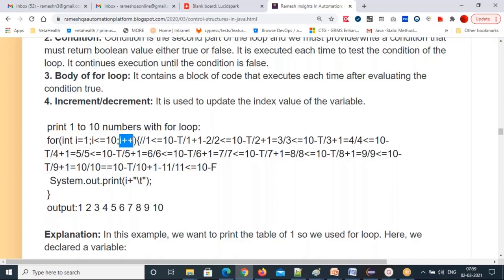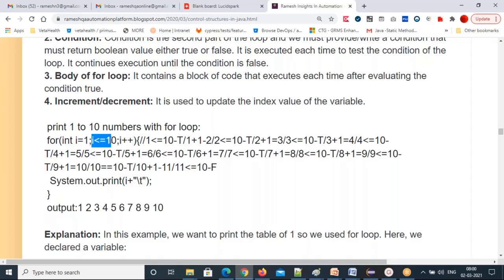Again goes up, 6 plus 1, 7. Again the condition, 7 <= 10, true, comes inside, 7 will print. Again 7 plus 1, 8. So you got the latest i value. Again check the condition, 8 <= 10, true, 8 will print. Again the third part, 8 plus 1, 9. So you got 9 as the latest i value. Again check, 9 <= 10, true, comes inside, 9 will print. Again i++, 9 plus 1, 10.